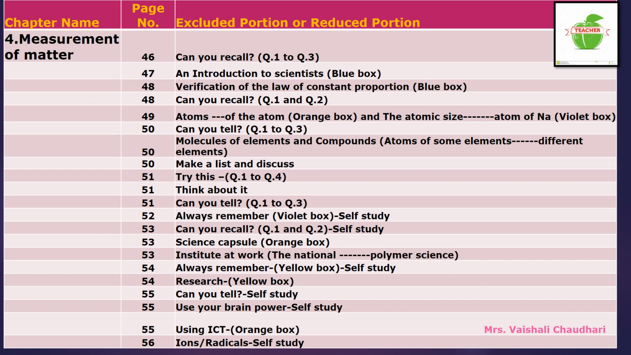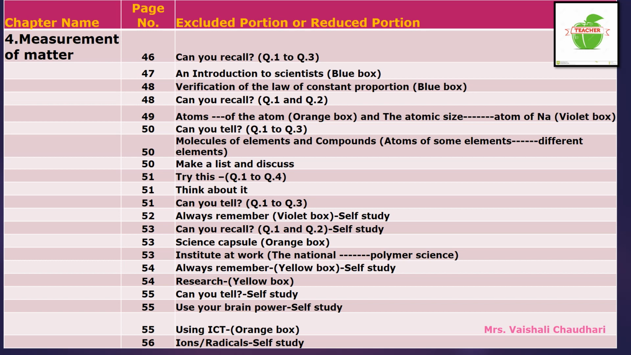On page number 55 only, use your brain power. Question is also not omitted from your syllabus. This part is there for your self-study, children. Okay. Now come to the page number 55. That is using ICT. Orange colored box is given. That part omitted from your syllabus.